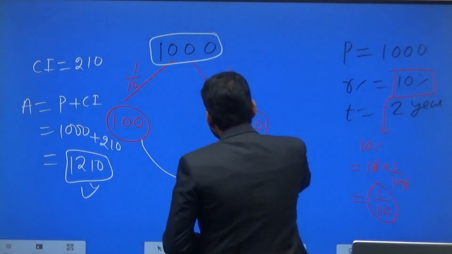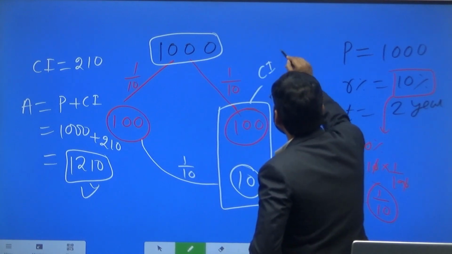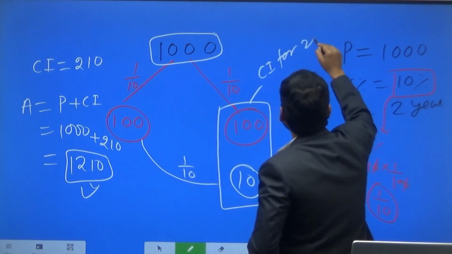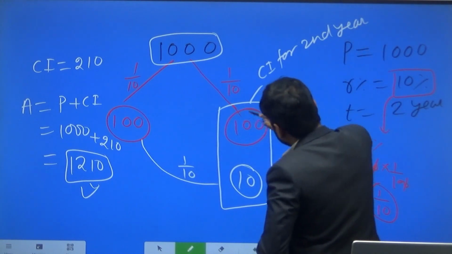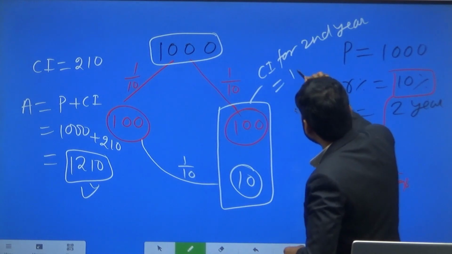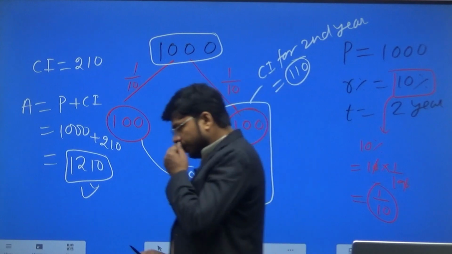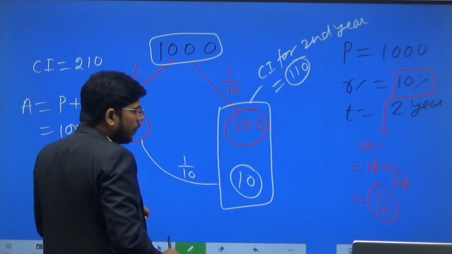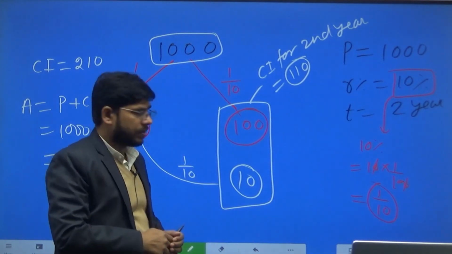Now this is the compound interest CI for the second year, and the value of this is 110 rupees. Now what will be the difference of CI and SI for 2 years?